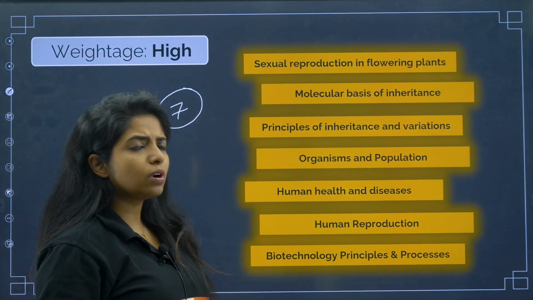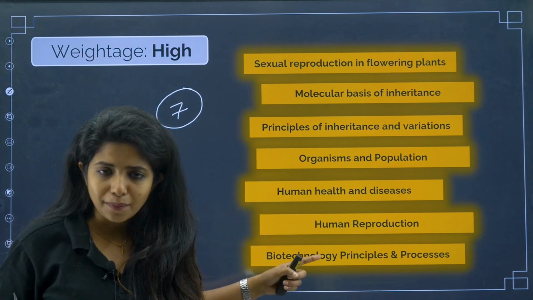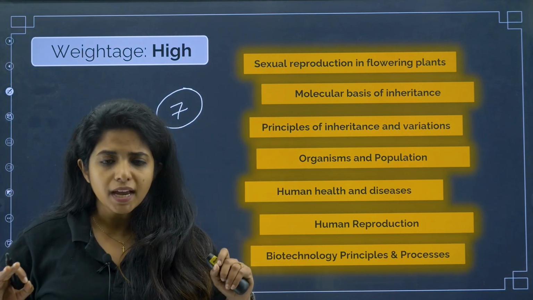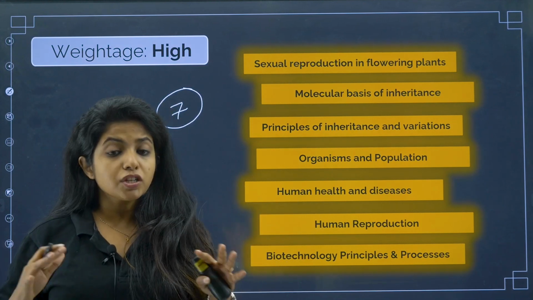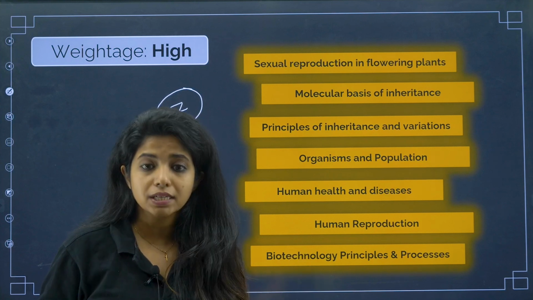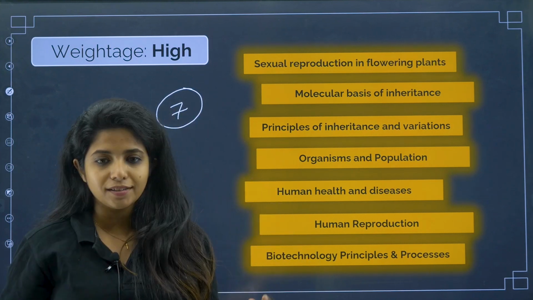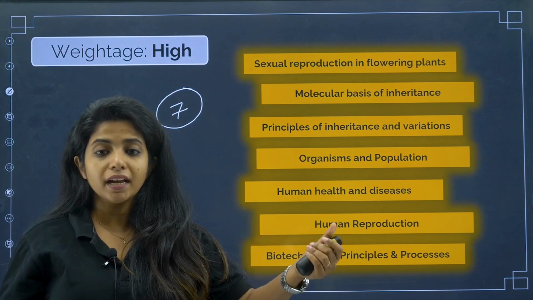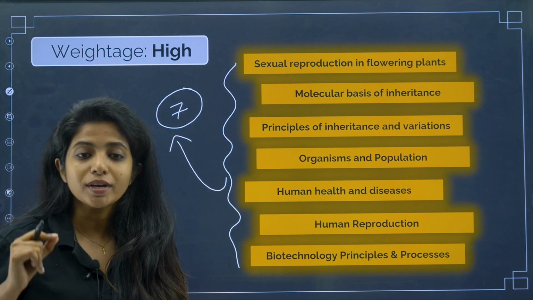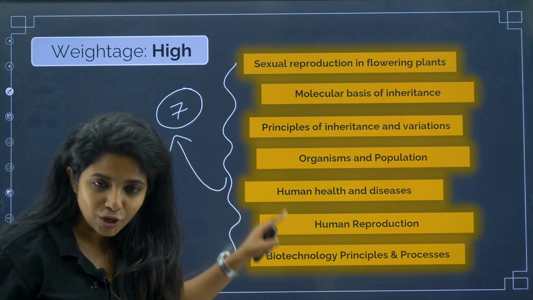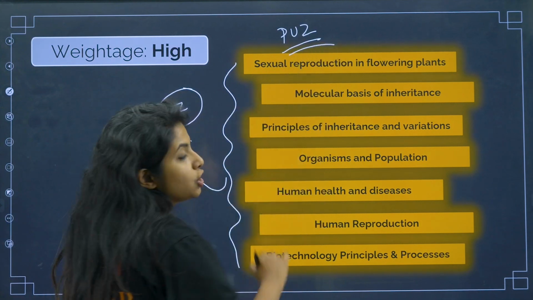What about the other chapters, ma'am? Are they on low priority? Should we not read them? No, it's not like that. You should also be reading those. But for these chapters, questions have been coming every year and the number of questions has also been the same, like 3, 4. It has not gone down, and that is what matters the most. I'll be showing you the paper analysis throughout all these years, until 2024 also, so you'll get an idea of how I concluded that these are the chapters of high weightage. If you are preparing for KCET Biology, please prioritize these chapters first and then go ahead with the other chapters in the case of PU2, that is the 12th board.